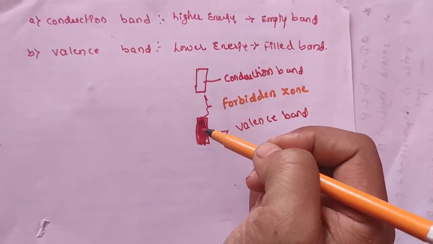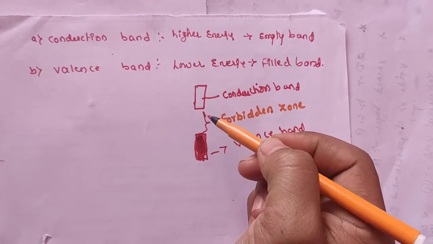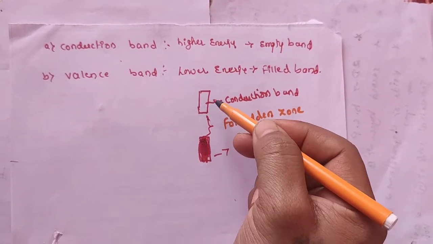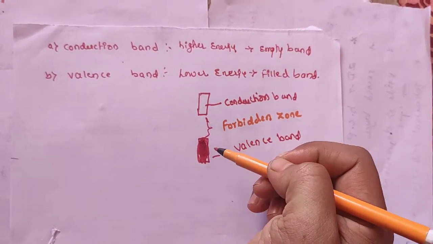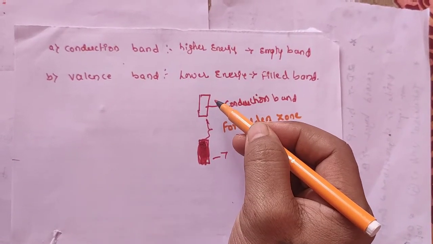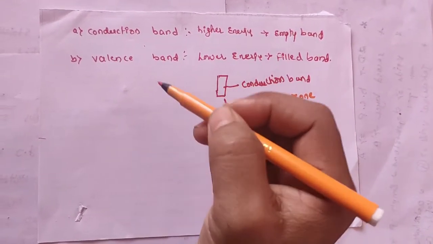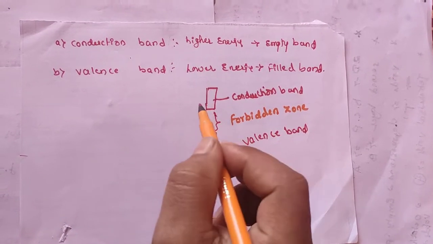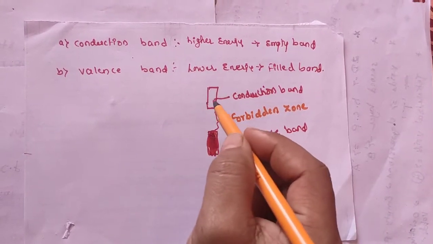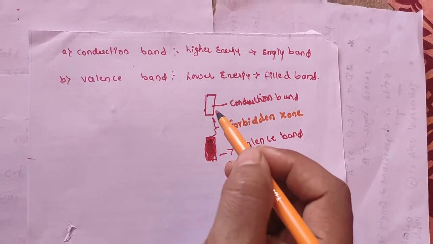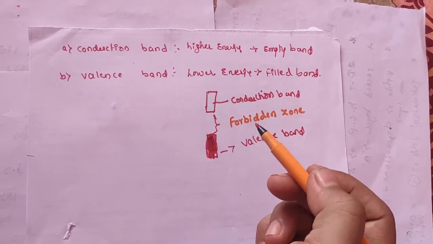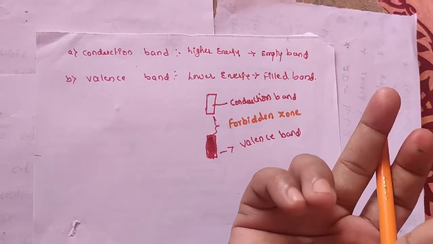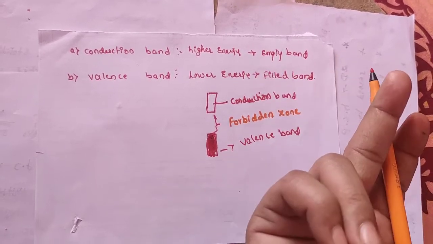The electrons get excited from the lower energy level to the higher energy level, that is, from the valence band to the conduction band. If the gap between the filled valence band and the next higher unoccupied band, the conduction band, is large, electrons cannot jump to it, and such a substance has very small conductivity and behaves as an insulator.